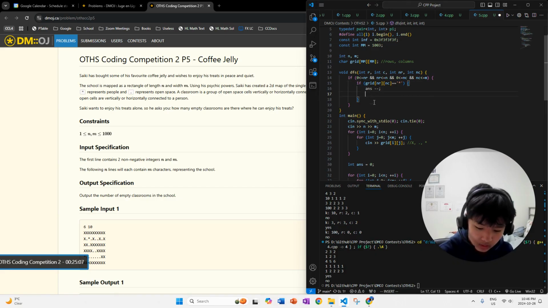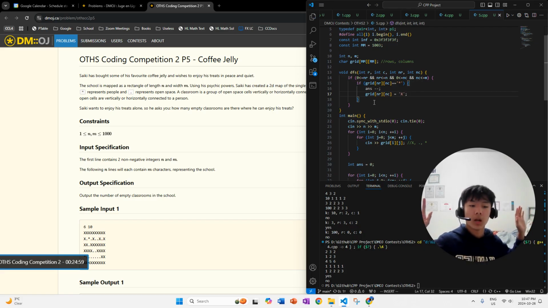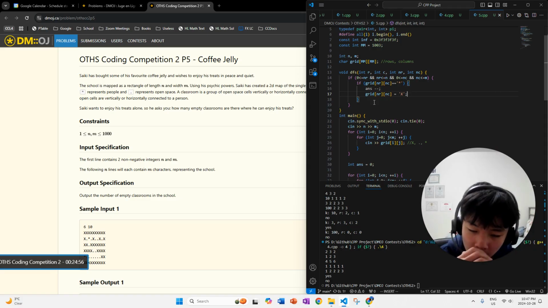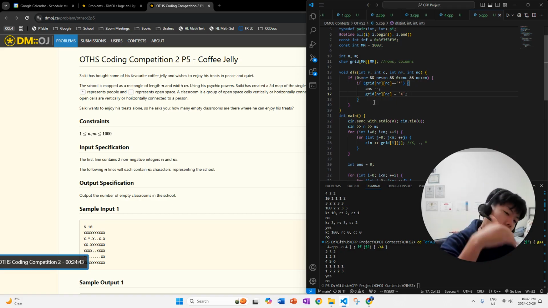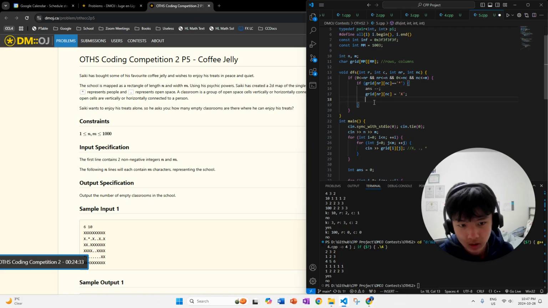Well, we're just going to replace that person with the wall. Like it's just that simple. We're just going to say, okay, now it's X. Okay, bye-bye. Gone, right? But we still want to continue traversing this. We still want to continue flooding this classroom and checking every single cell that's part of this classroom. So now we're going to recursively call DFS.